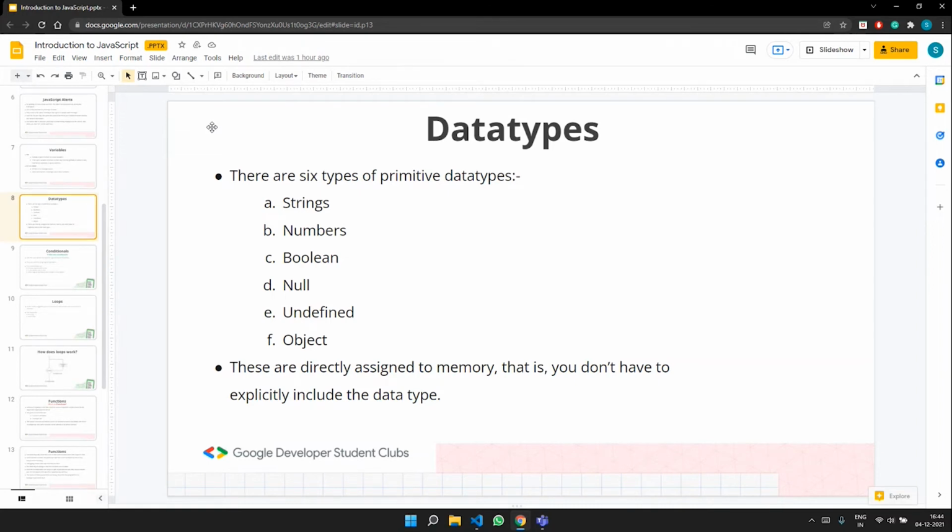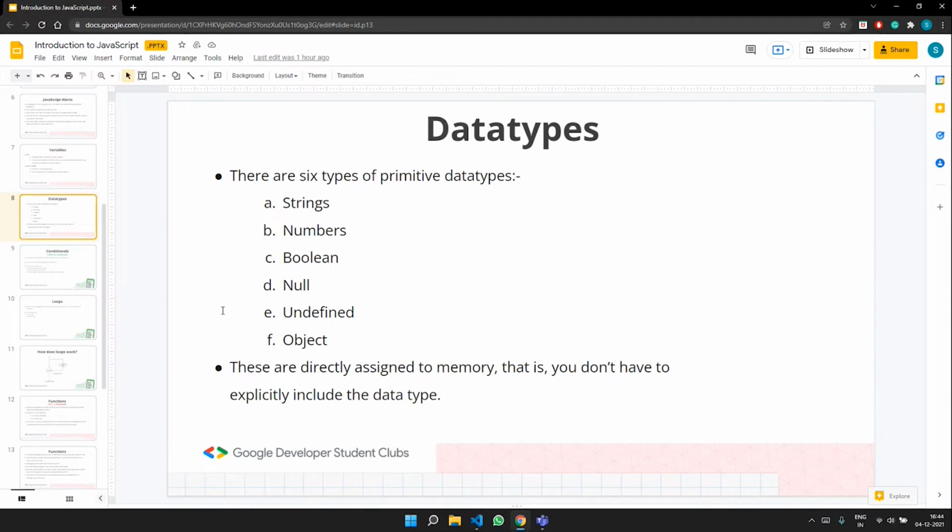So when we consider object, if I say const problem is equal to null, I can find out what kind of primitive data type it is using the typeof keyword. We'll look at that hands-on after we finish this.